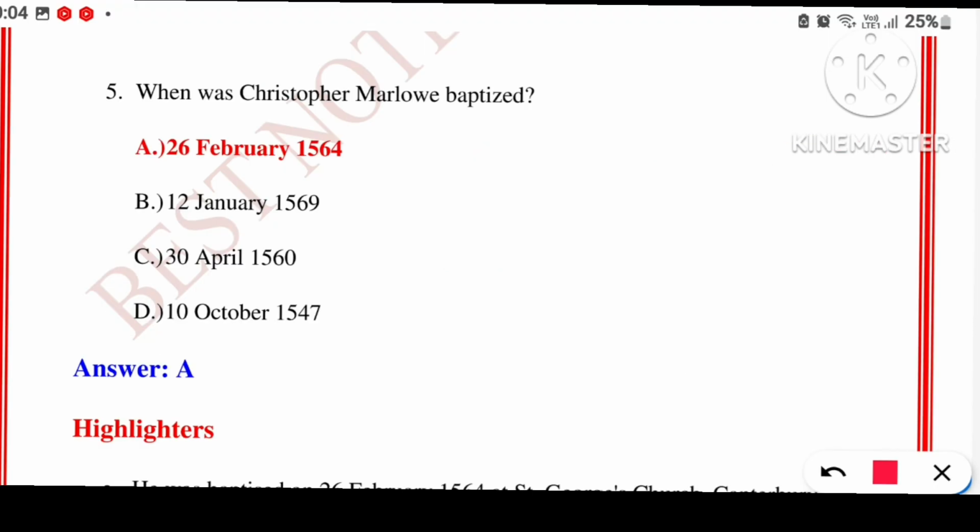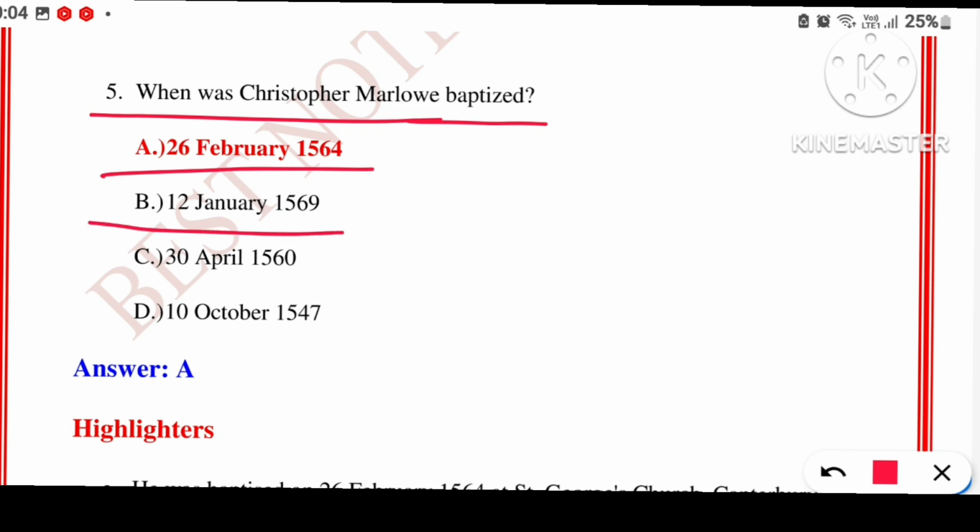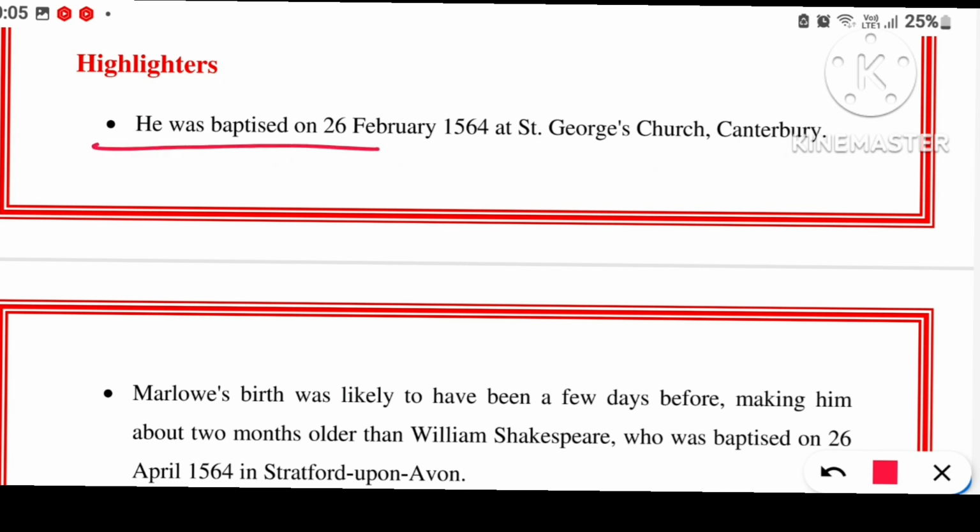Question number 5. When was Christopher Marlowe baptized? Option A 26th February 1564. Option B 12th January 1569. Option C 30th April 1560. And option D 10th October 1547. So the right answer is option A 26th February 1564. Highlighter says he was baptized on this date, that is 26th February 1564 at St. George Church, which is in Canterbury.